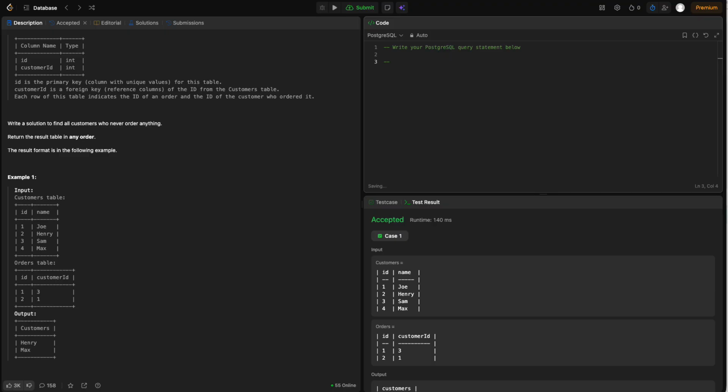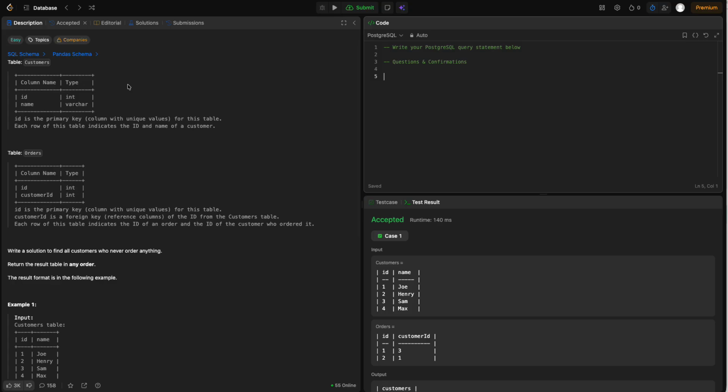Let's think of any questions and confirmations. So it's important to say confirmations and questions. So first thing we will say, the customer table has ID and name. So ID is the primary key. We will not have any null values in the ID value. So there's no need to worry.